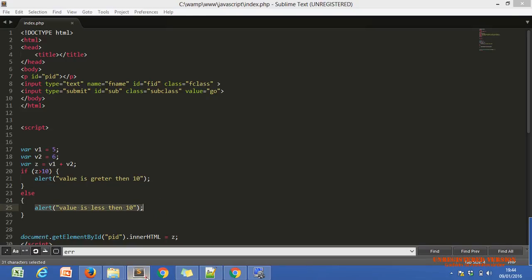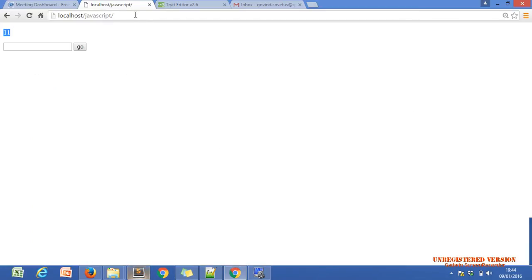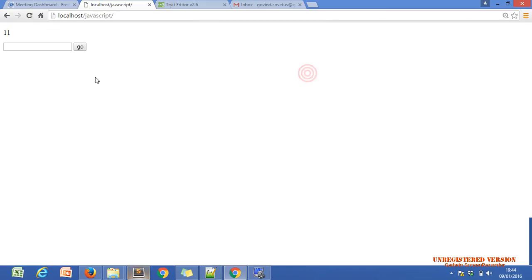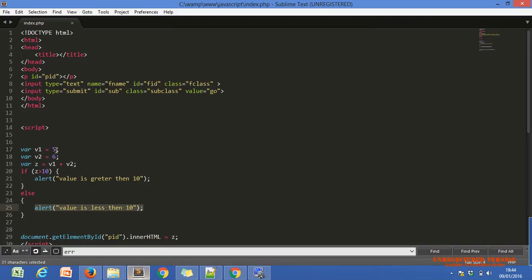Let me show you. Yeah, value is greater than 10. Means the value is 11. That's why it is greater than 10. It is executing the first condition. If I change the value, means I just use exactly 10, then this condition will be false or not, Khushi? If the value of z is equal to 10, then will this condition be false or true? False. Okay. So the else part will execute.